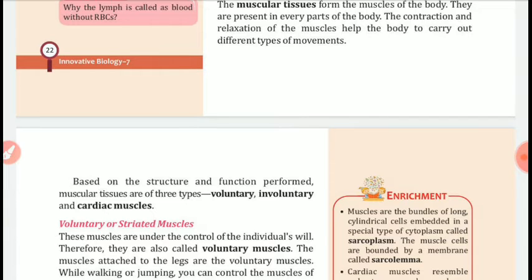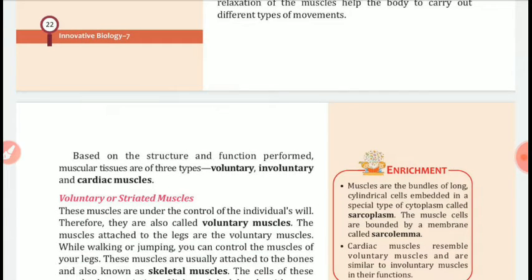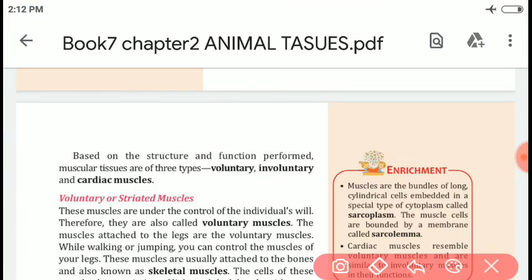Based on the structure and functions performed, muscular tissues are of three types: voluntary, involuntary and cardiac muscles.